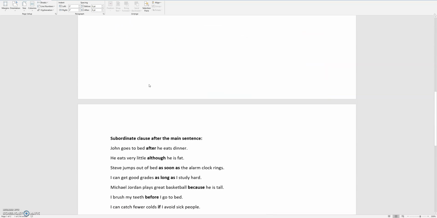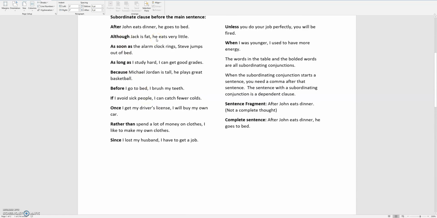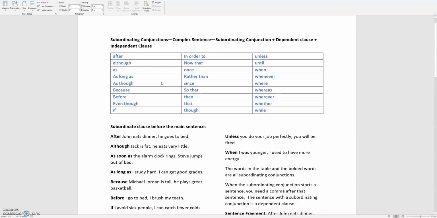And so when we use a complex sentence, then we know that both sentences do not have the same weight. They do not have the same emphasis, unlike compound sentences, where both sentences have the same emphasis. And so it depends on the writer whether or not he wants to put equal emphasis on both sentences, or if he wants to put less emphasis on one sentence or the other. So this ends my video on subordinating conjunctions and complex sentences.